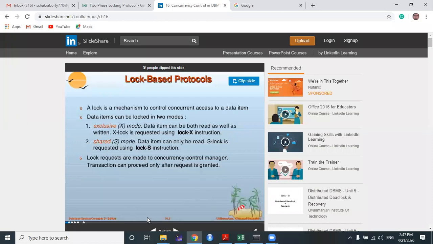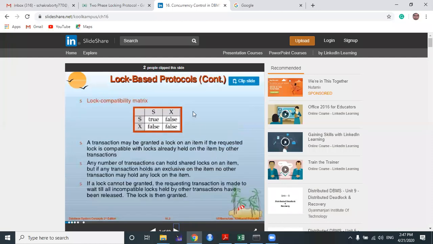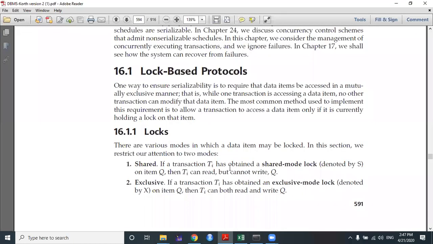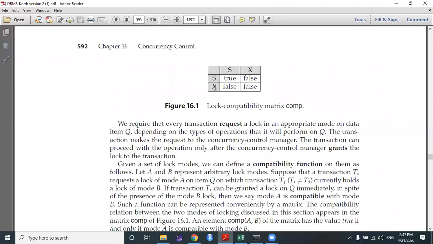How will it look? Let's check the book. This is a lock compatibility matrix. It will look like this. In this lock compatibility matrix, you will get a simple matrix: shared lock, exclusive lock, and on the x-axis also shared lock, exclusive lock.